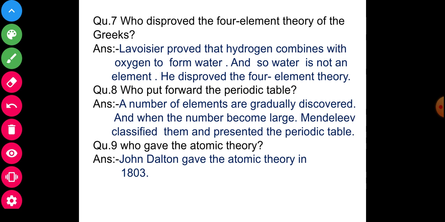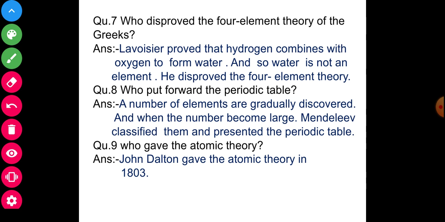Lavoisier proved that hydrogen combined with oxygen to form water, and so water is not an element. So he disproved the four-element theory. Question number 8. Who put forward the periodic table? As a number of elements were gradually discovered and the number became large, Mendeleev classified them and presented the periodic table. And the last short question: who gave the atomic theory? John Dalton gave the atomic theory in 1803.